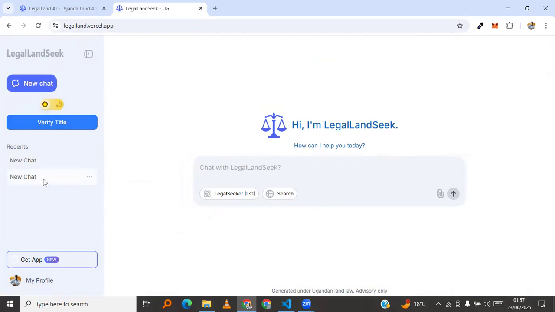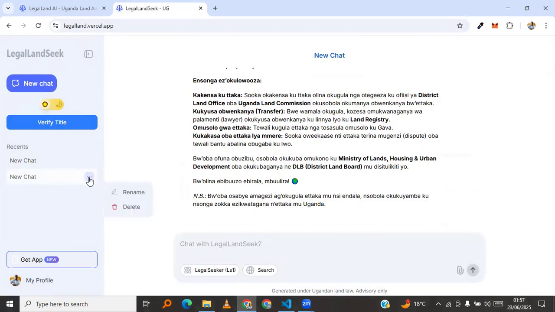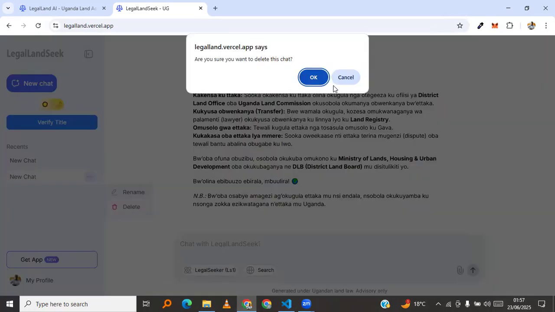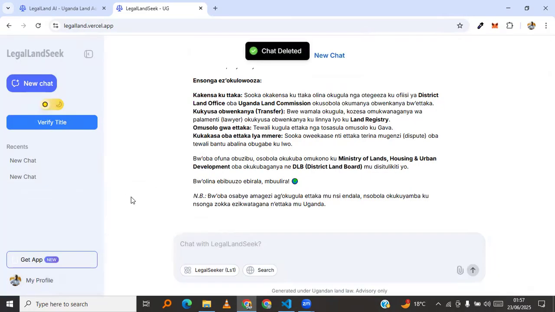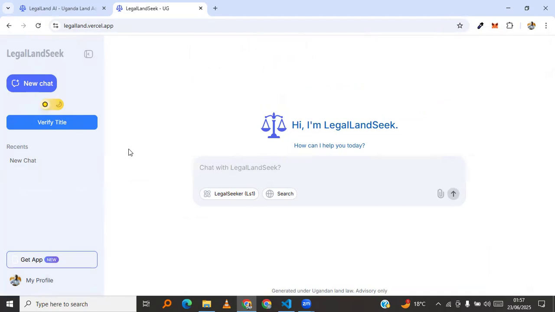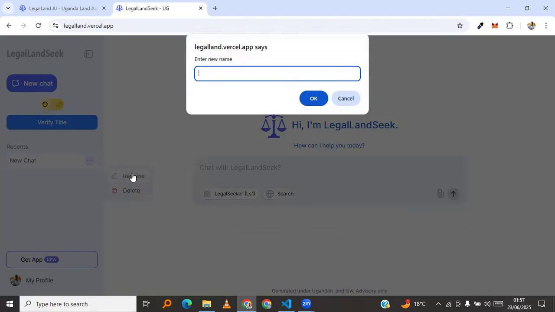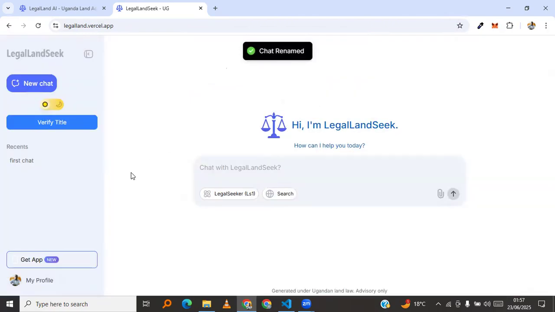Maybe I can get back to the old one here and I delete it so that we can start a new fresh chat. I have just deleted the chat. So I can start this and I rename this chat here. I give it maybe first chat. And this has been renamed instantly.